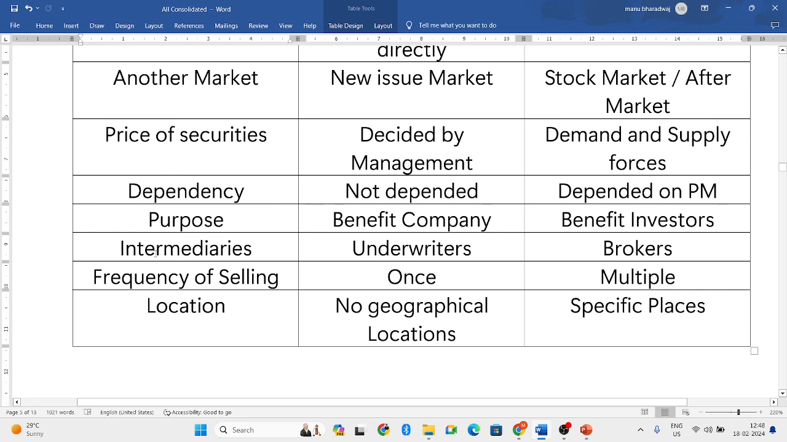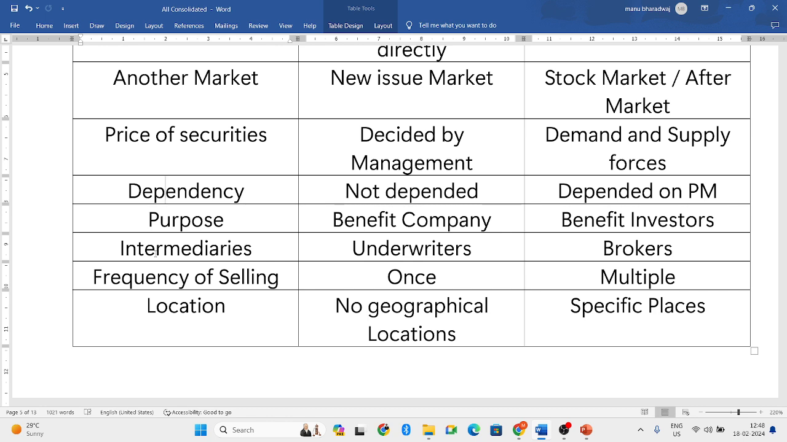Intermediaries. Who are all the intermediaries of the primary market? Underwriters. The company will use the underwriters to offer the securities in the initial public offering. But in the secondary market, it uses brokers. So investors use brokers in order to buy and sell the shares.